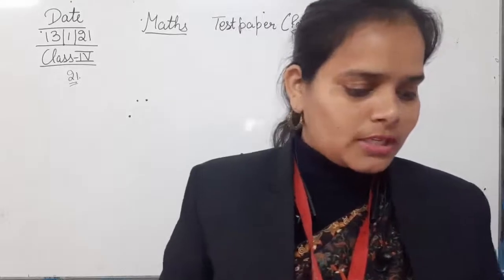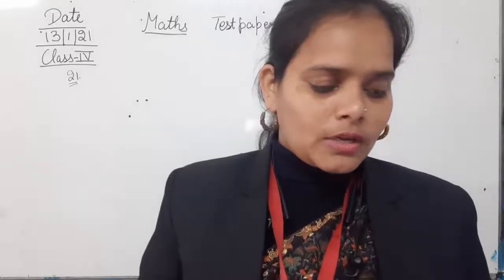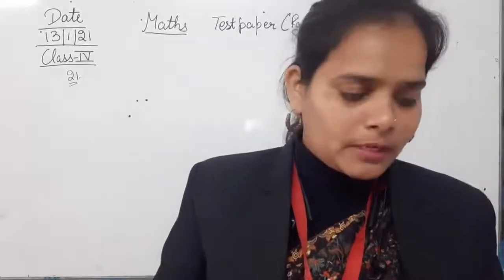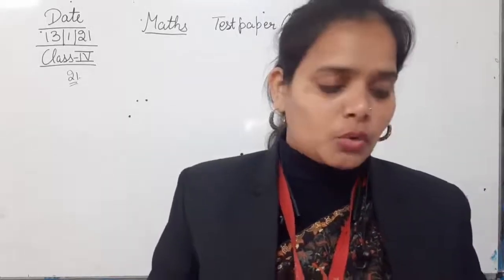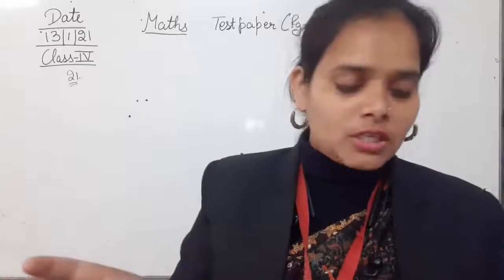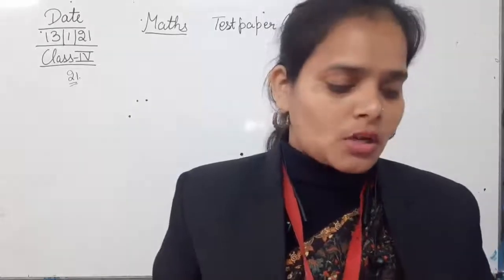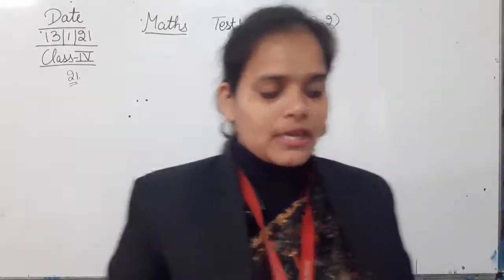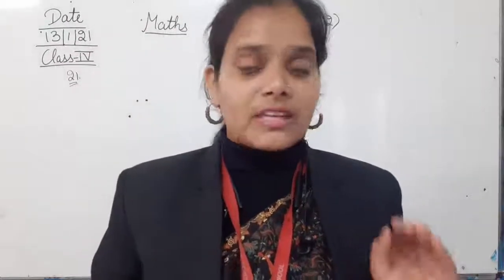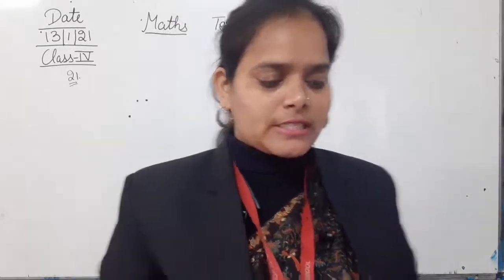Here the time is given in two formats. The first is the time at which she went to see the match, at 3:10 p.m., and she came back, that means she returned home, at 6:05 p.m. So we have to calculate the total time that she stayed out of the house. First of all, we are going to write the information already given in this question. Radhika went to see a match at 3:10 p.m.